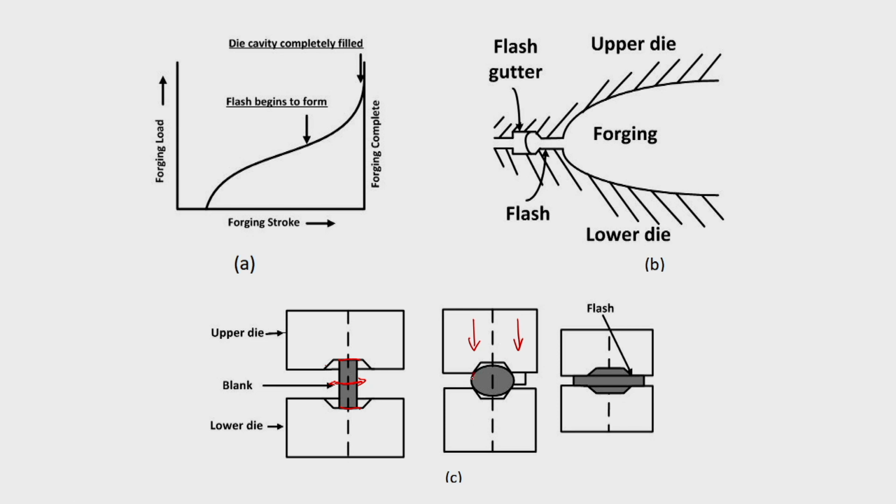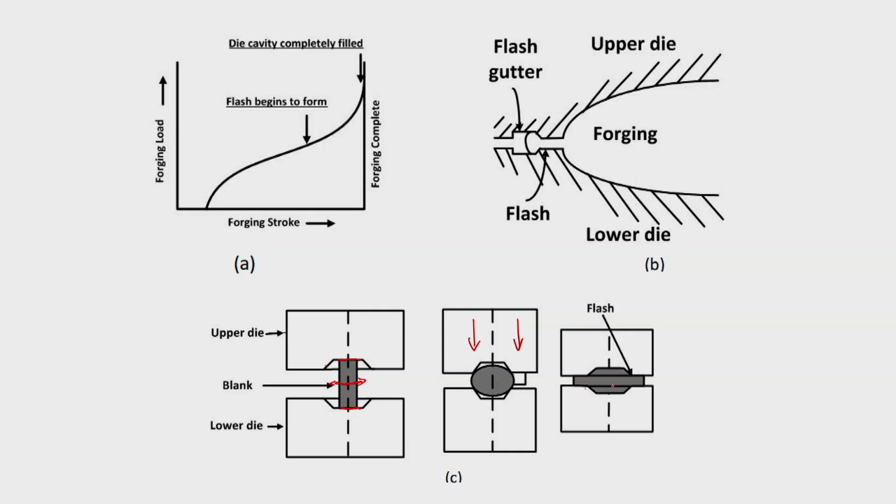As the die moves further downward, it will come and touch the barreled section here, and then it keeps on moving down, and finally when the die closes, it completely fills up the die cavity everywhere. Maybe you are providing a provision for flash, so it just comes out like this. The entire circumferential area moves radially out. This is a cylindrical piece; when you look from the top, it should be a cylindrical piece. That is why it is shown like this.